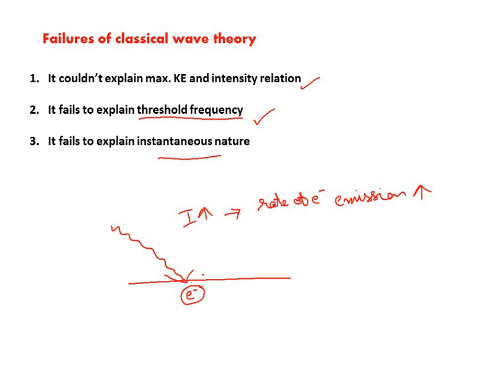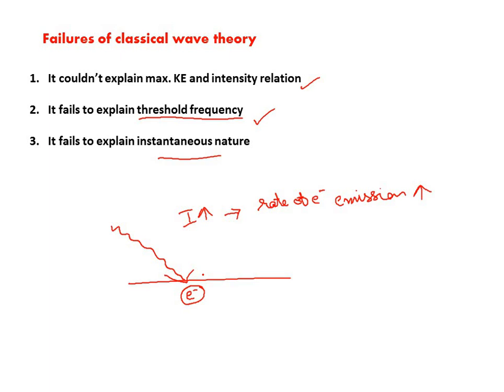Why was the classical wave theory unable to explain this? The energy of a light wave is distributed across the advancing wave, in the form of electric and magnetic fields, which regenerate each other in mutually perpendicular directions, and the wave advances perpendicular to both of these fields.